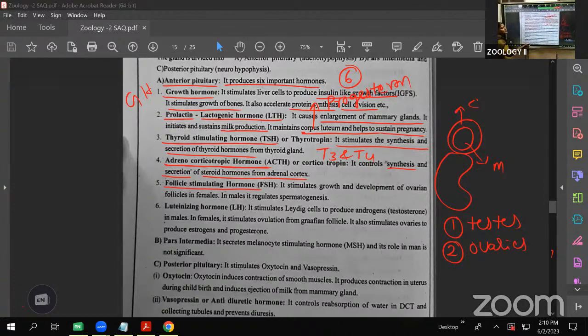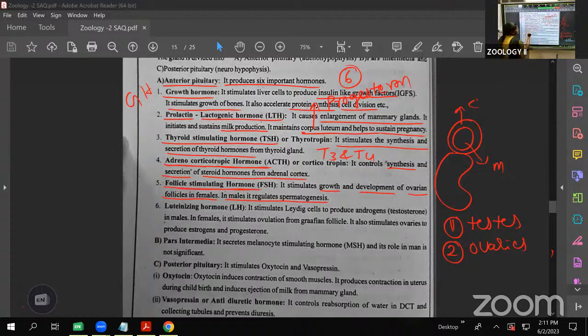In the males, spermatogenesis occurs by this hormone only, and ovulation occurs by this one. Here, see this one, follicle stimulating hormone. It stimulates the growth and development of ovarian follicles. In the females the ovarian follicles are developed, and in the males it regulates spermatogenesis. Spermatogenesis and ovulation, both of them are controlled by the follicle stimulating hormone, FSH.